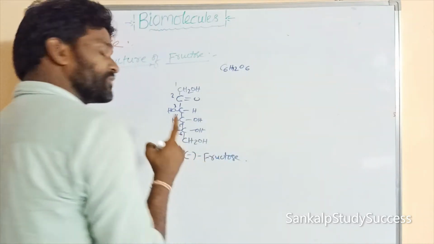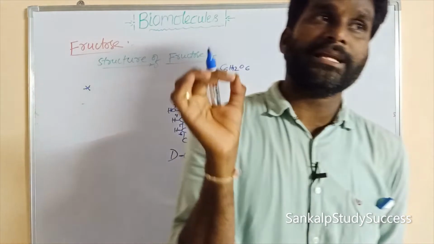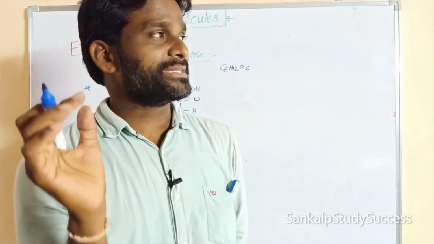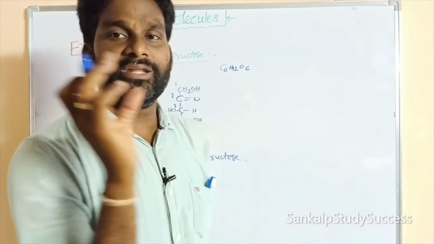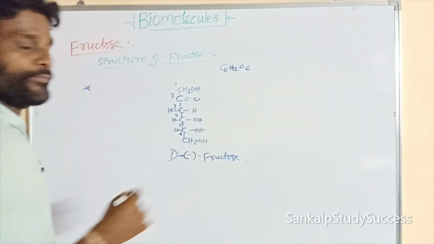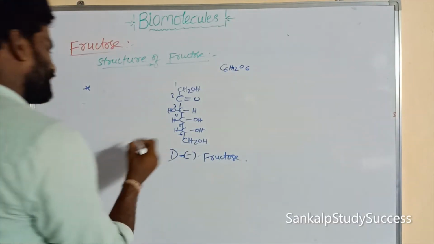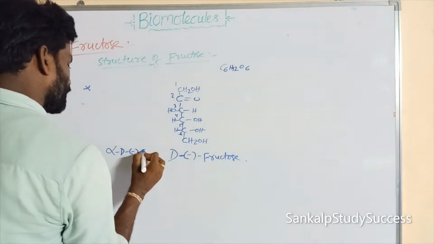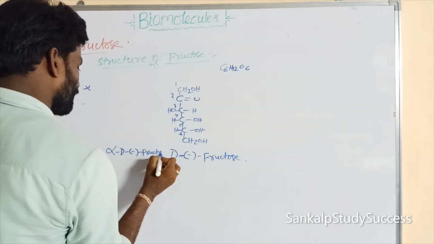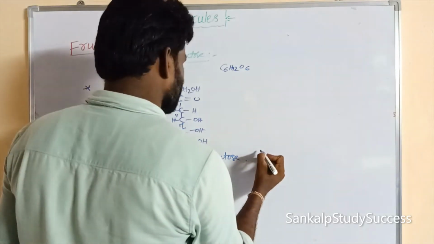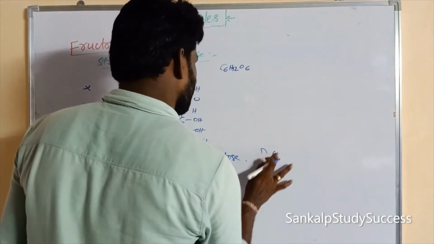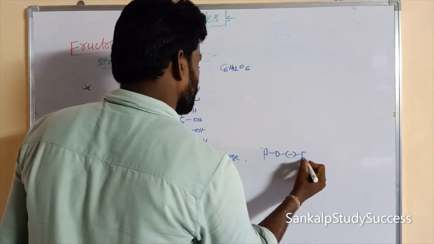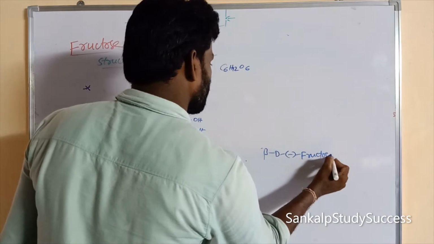Fructose also exists in two crystalline forms in nature, the alpha form and the beta form. So we can write alpha-D-minus-fructose, and similarly, as with glucose, beta-D-minus-fructose.